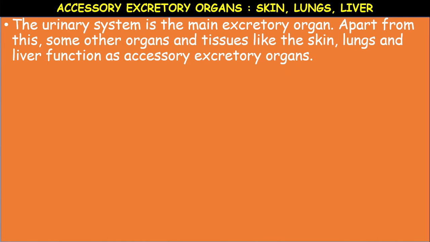Apart from this filtration, urine formation we have discussed. Now accessory excretory organs, that is skin, lungs and liver. These three are called the accessory excretory organs.